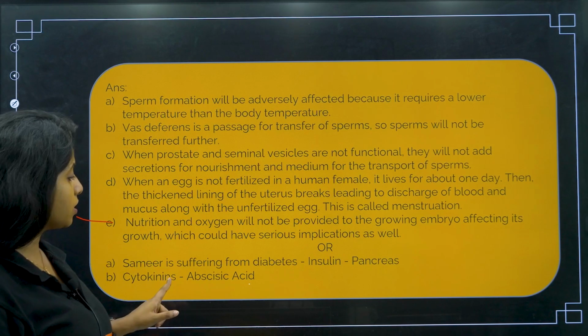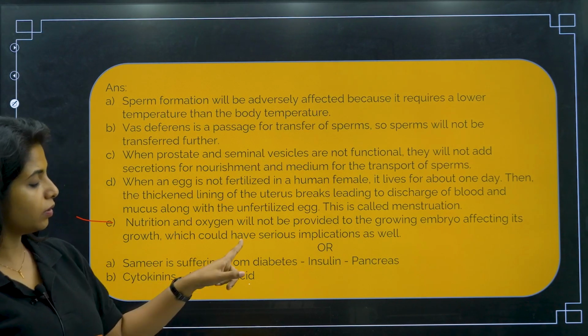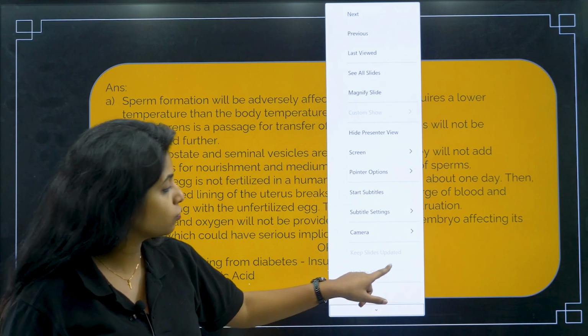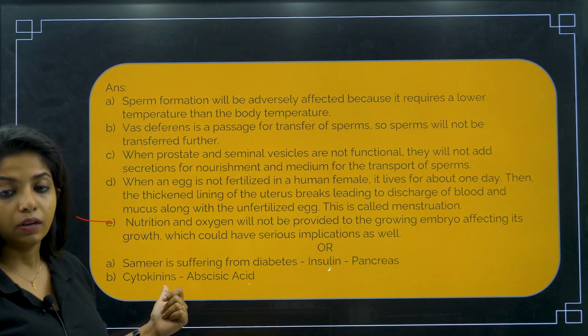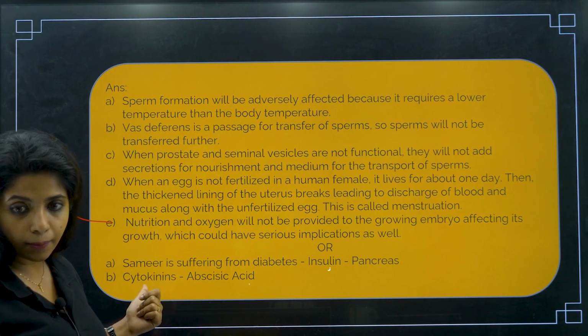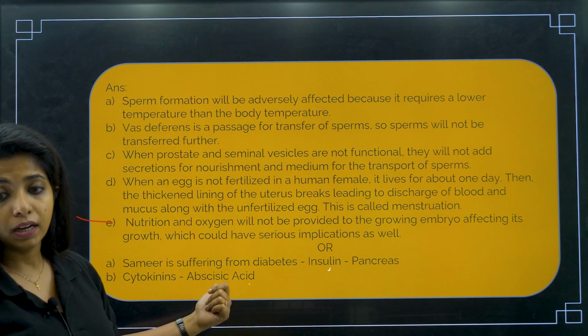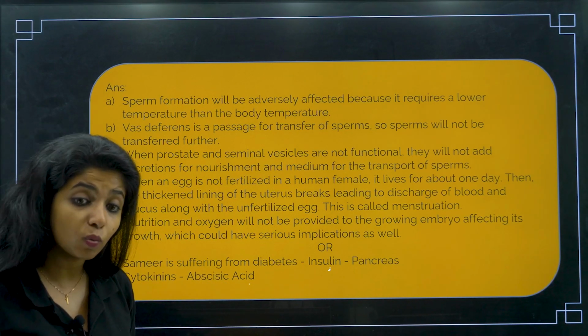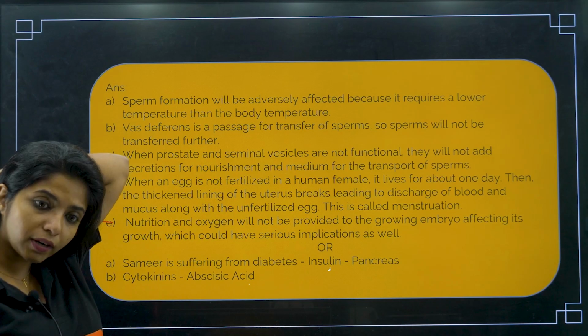Okay, so what is Samir suffering from? Samir is suffering from diabetes, and it is because it's controlled by hormone insulin produced by pancreas. Now over here, what is that thing being produced? Cytokinin. And cytokinin is basically the one that helps in cell division, and abscisic acid is the one that does what?